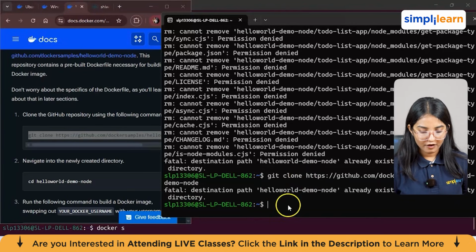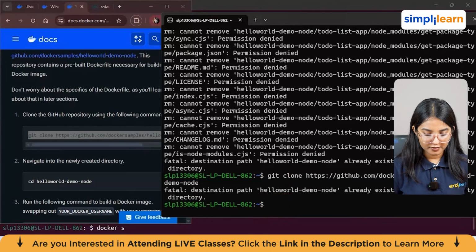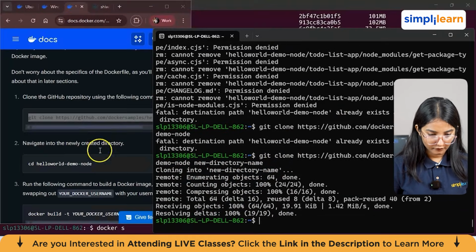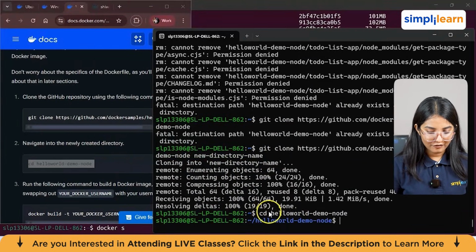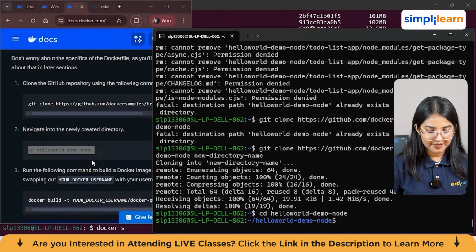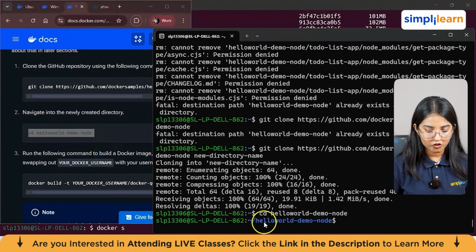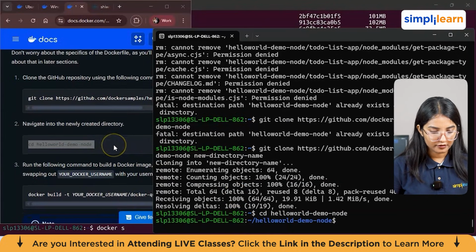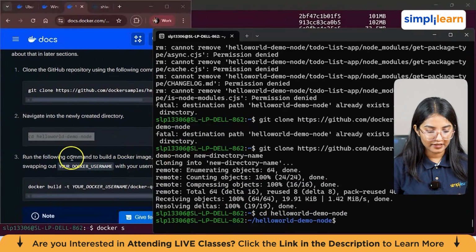Okay, so we have to create a new destination path for this. So I've given a new directory name, and so I think it has cloned now to a new directory name. Okay. So we can navigate to it using this particular command, which is cd hello world demo node. So it will show you the directory for that. You can just view and navigate to where you have created it.